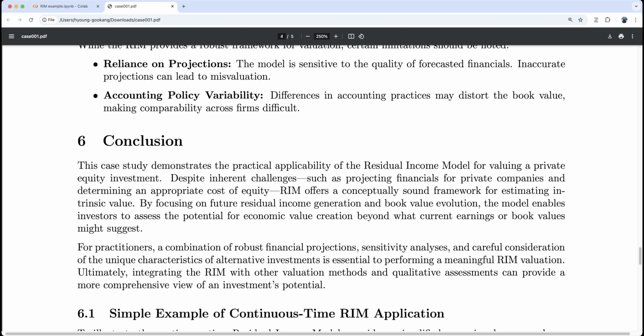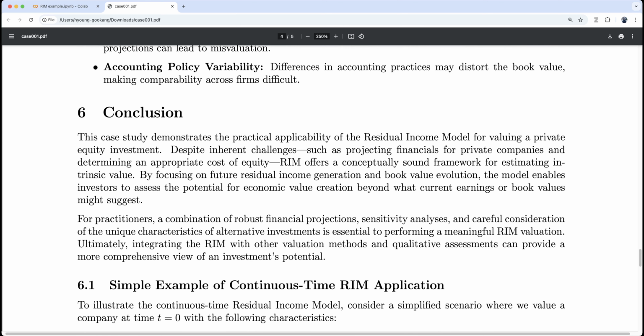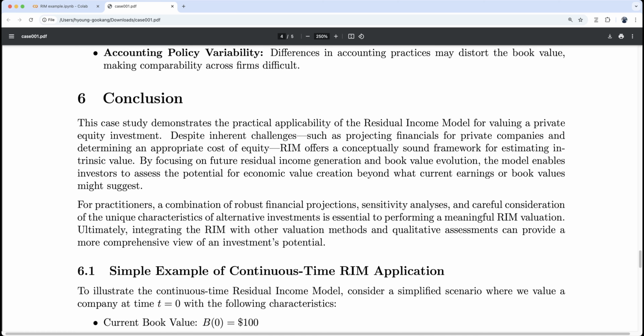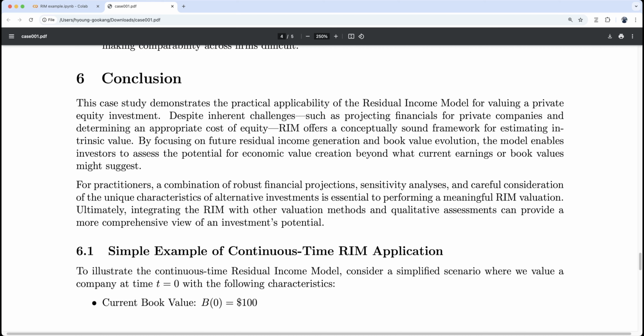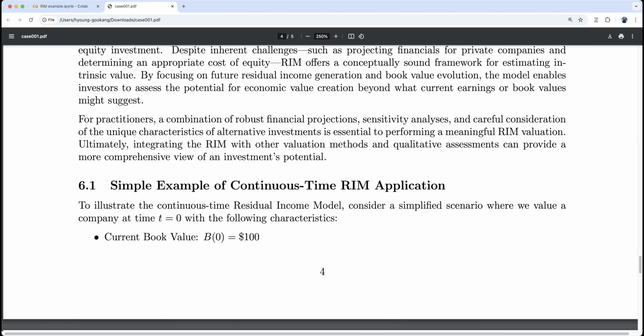For practitioners, a combination of robust financial projection, sensitivity analysis, and careful consideration of the unique characteristics of alternative investment is essential to perform a meaningful RIM valuation. Ultimately, integrating RIM with other valuation methods and qualitative assessment can provide a more comprehensive view of the investment potential. Next, a simple example of continuous time RIM application.